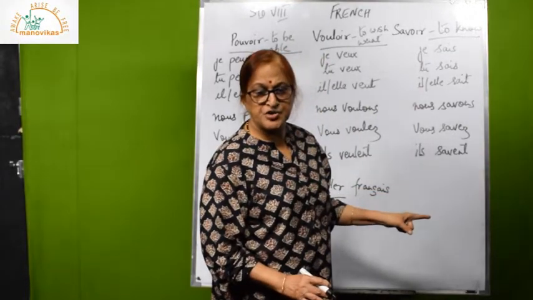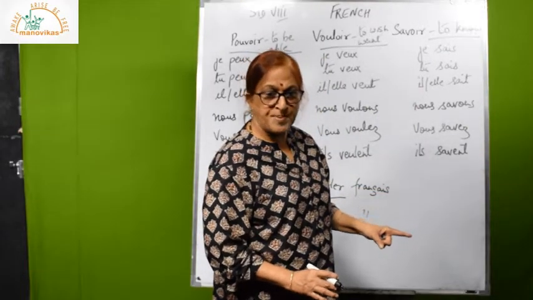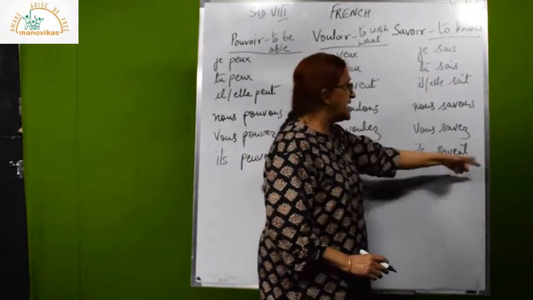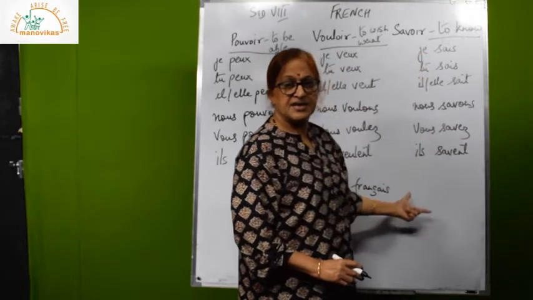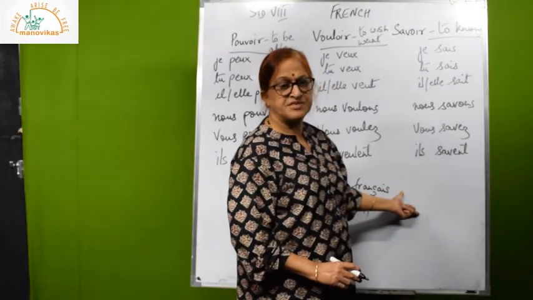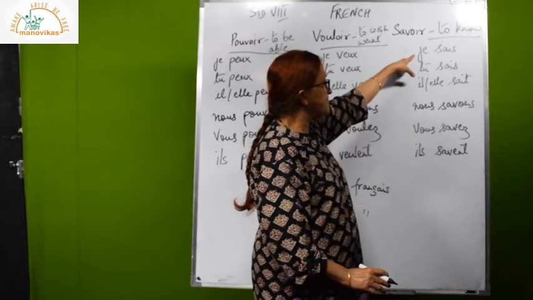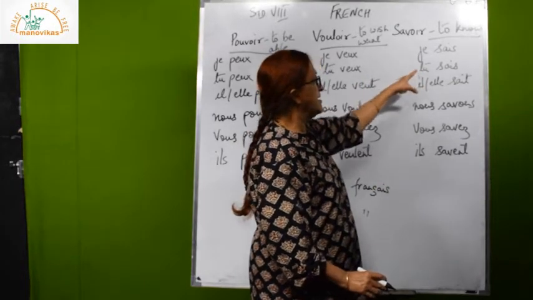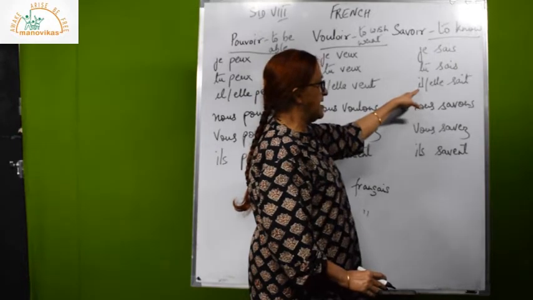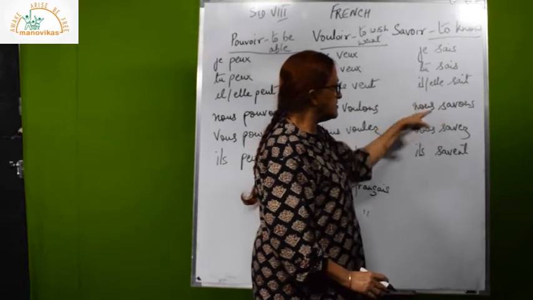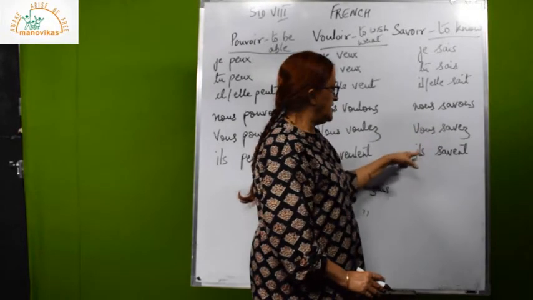If you are watching the video, I want you to keep your notebook open. Copy all this, write down the English meanings, and when the teacher is reading out, you will repeat after me, you will get the pronunciation. Je sais, tu sais, il sait, elle sait, nous savons, vous savez, ils savent.